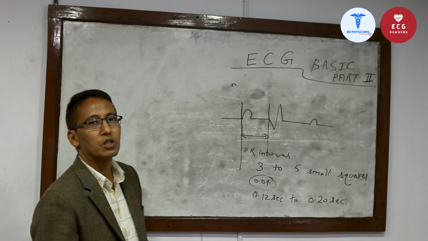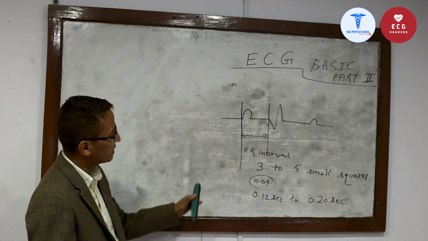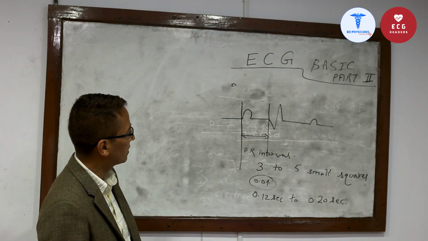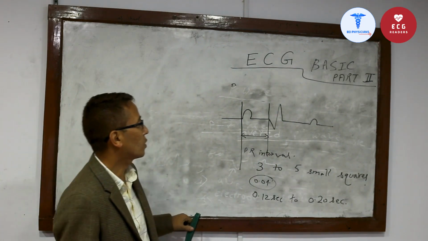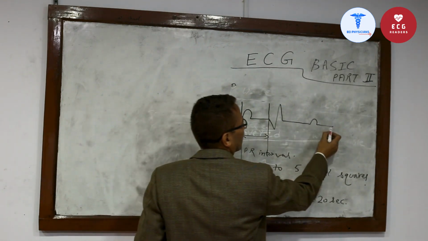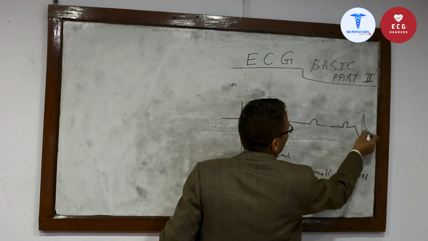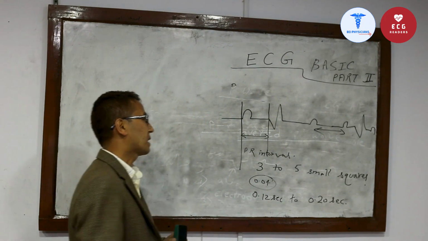0.12 seconds to 0.20 seconds. So in the PR interval, and sometimes in some old literatures, PR interval is also called PR segment. This PR segment should be in the same isoelectric line as the TP segment. Same isoelectric line as the TP segment.